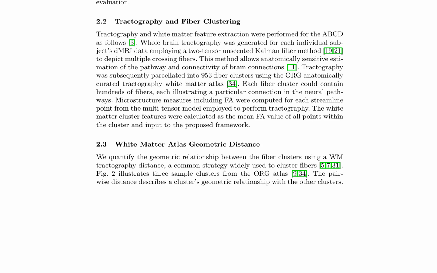In summary, the WMG-Diff model introduces a novel deep generative approach for imputing missing dMRI microstructure data, utilizing anatomical relationships within white matter geometry to guide the reverse diffusion process. The model's performance is evaluated on a large-scale dataset, demonstrating its potential in improving the accuracy of tissue microstructure values for various applications in neuroscience research.